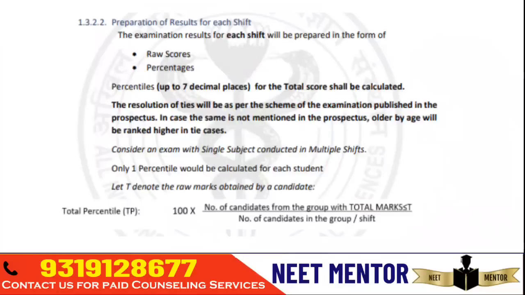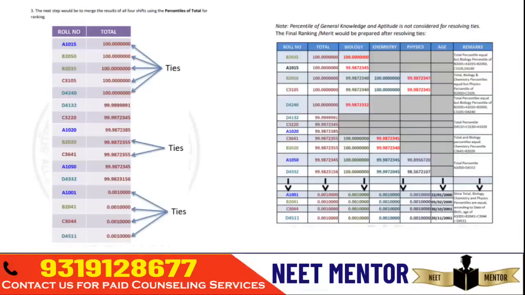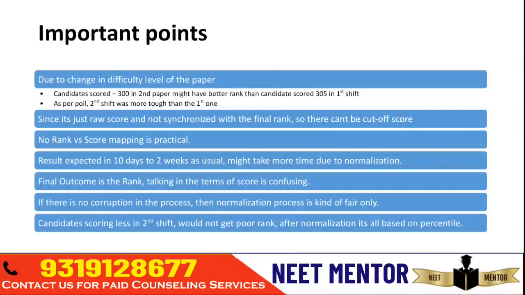Since the difficulty level is different and more candidates have said that shift 2 is more difficult, does it mean that second shift candidates are going to be at a loss, or the first shift candidates are going to benefit? It's not like that. The normalization process comes into play to resolve this issue.